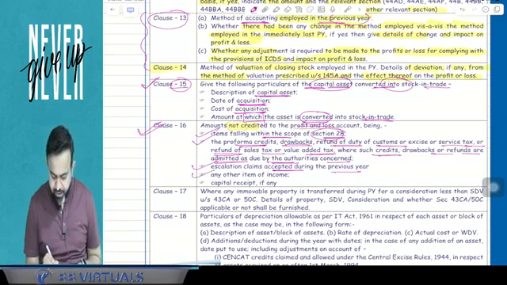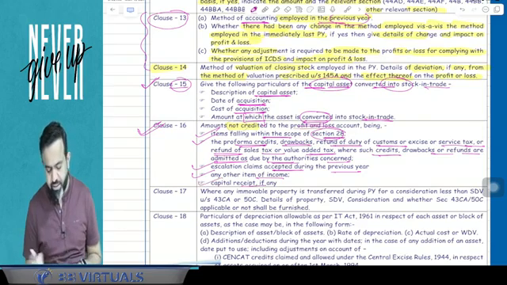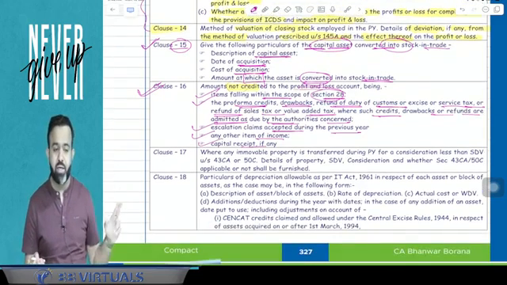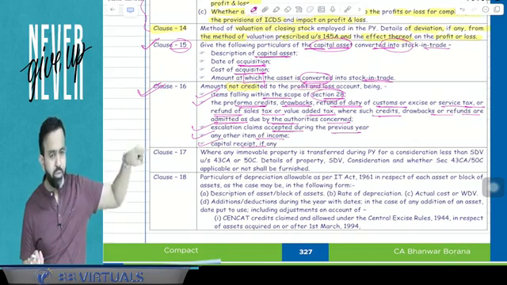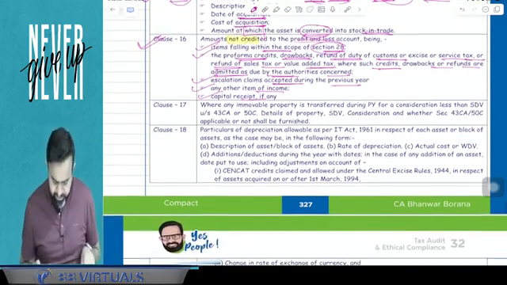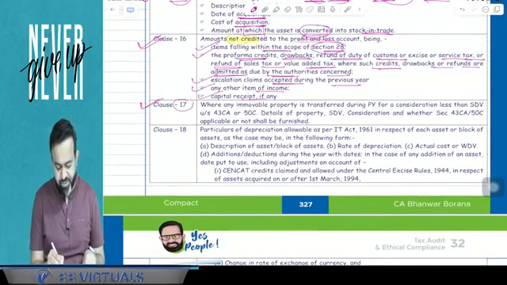Now the next part: any other item of income or any capital receipt, and if it is not credited to the P&L account, then the chartered accountant has to report here in clause number 16. Now guys, clause number 17 you can remember.